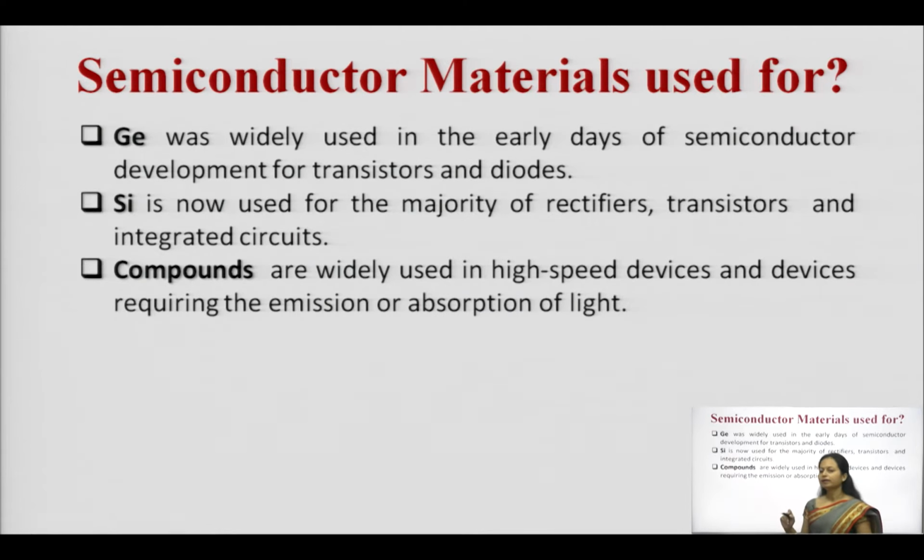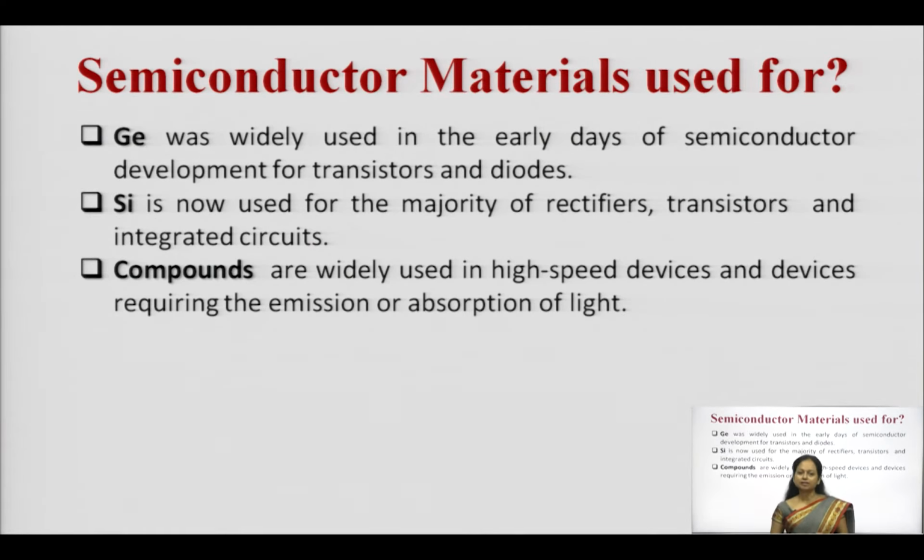So, as you have already studied, semiconductors are group 4 materials, elements. In group 4, you can see there are a number of elements. You have studied the periodic table. It starts from carbon, silicon, germanium and so on. Various elements exist over here. But each and every element cannot be used for the formation of devices.